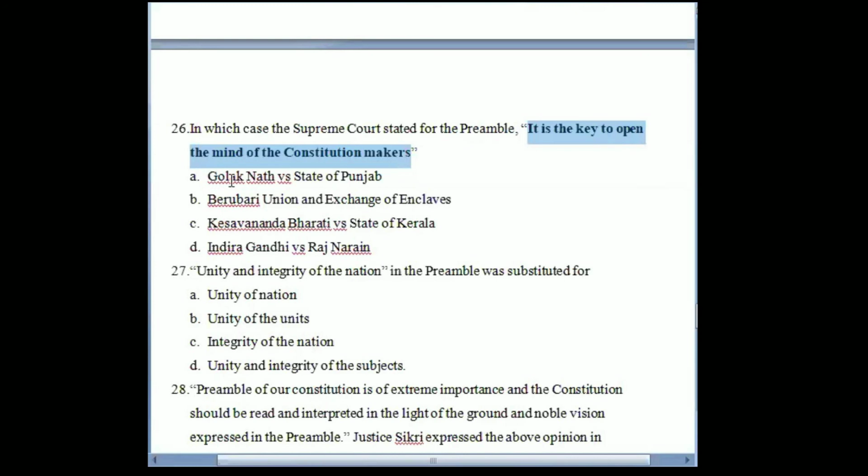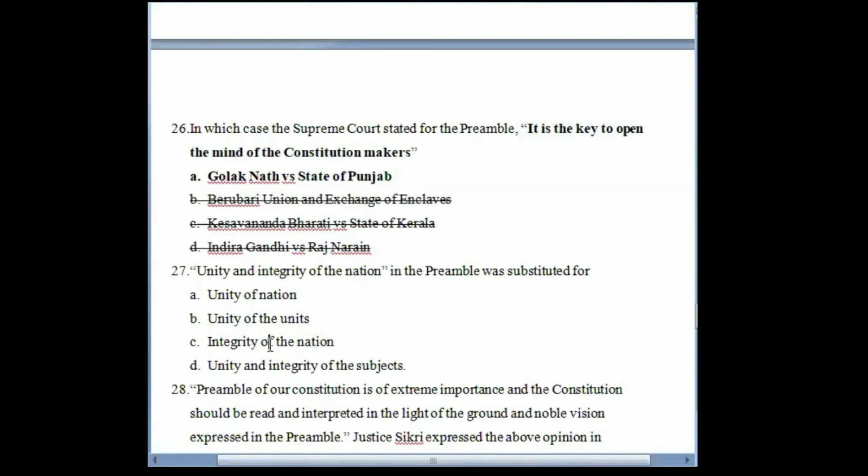It was held in Golaknath versus State of Punjab. The correct answer is A, Golaknath versus State of Punjab. It was said that the preamble gives us a clear idea as to why a specific provision was inserted by the constitution makers. So it is considered a key to open the minds of the constitution makers.